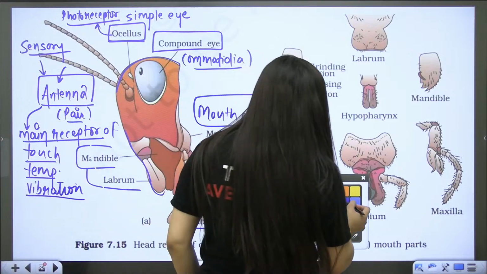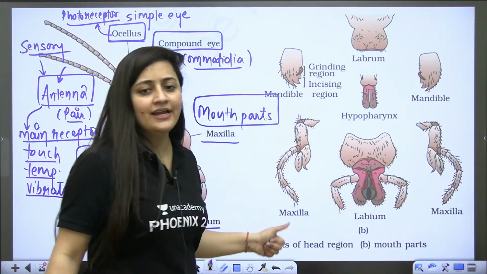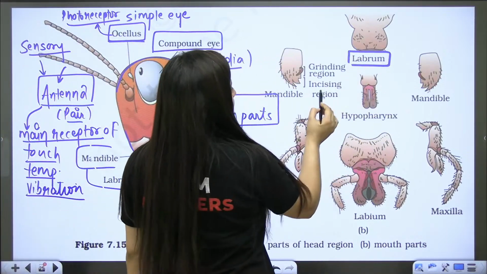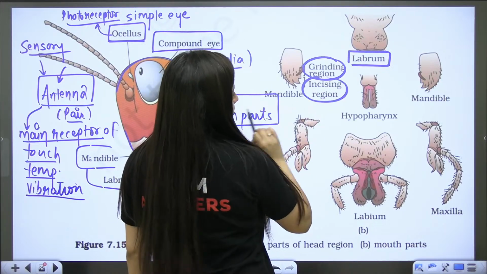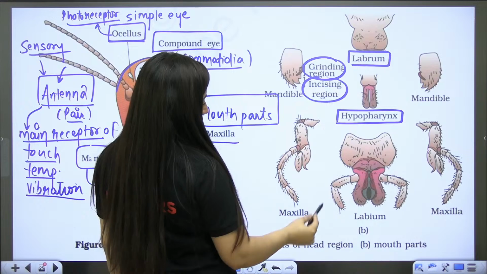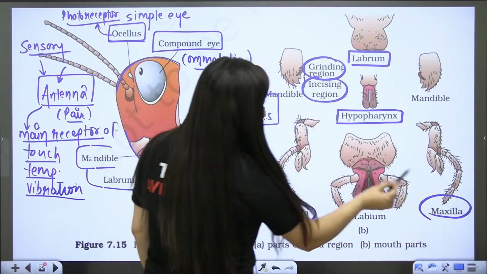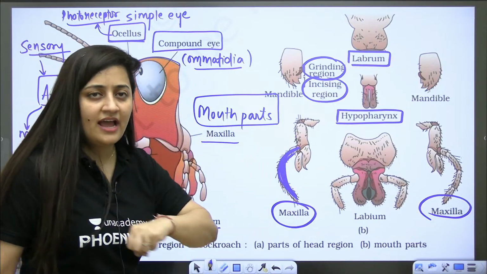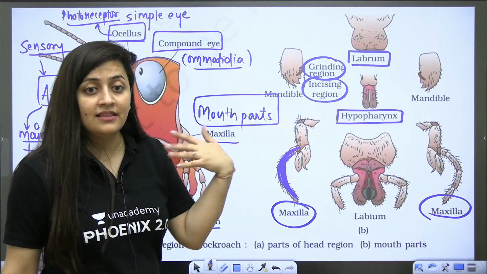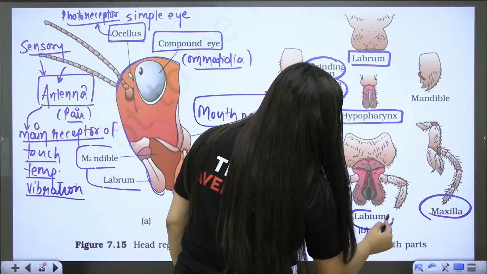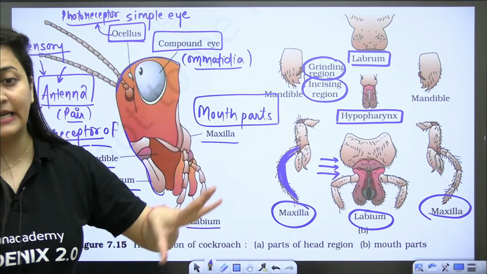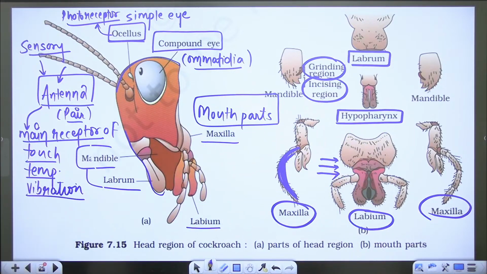So now you should know about this diagram, because a question can come from the diagram also. Upper lip, labrum, pair of mandibles. See, grinding region, incising region. Hypopharynx, this is that tongue-like structure. Maxilla is also a pair. These are the maxillary palps. They help to put the food in the pre-oral cavity, and also help to clean the wings and the body. And this is the labium, the lower lip, which makes the platform for that food. Understood? Any doubt in the diagrams? Questions can directly come from the diagrams.